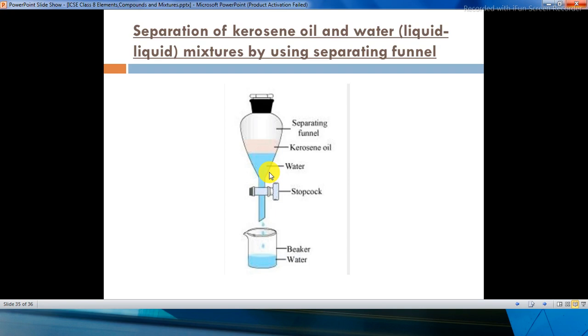The conical flask is placed under the nozzle of the separating funnel and the tap will be gently opened. The heavier liquid will trickle into the flask or the beaker which you have taken, and the denser liquid is drained out and the tap is closed. So this method is very useful for separating two immiscible liquids. That is for two liquid mixtures.